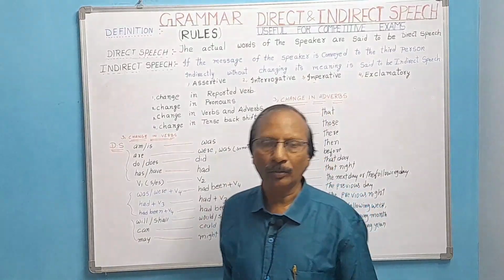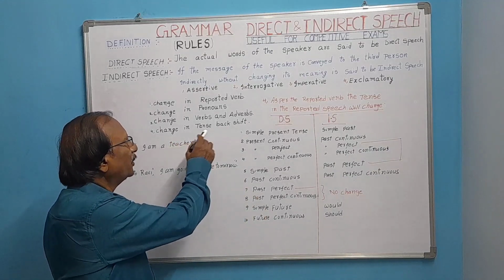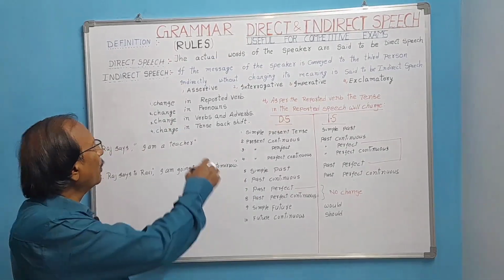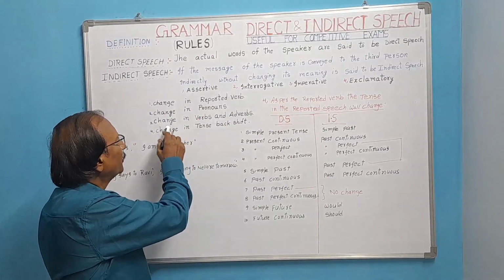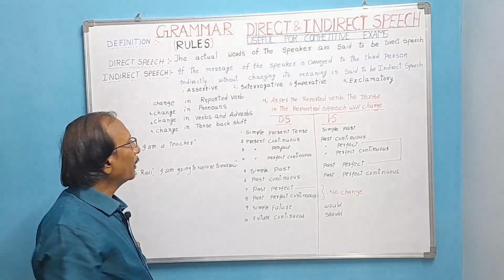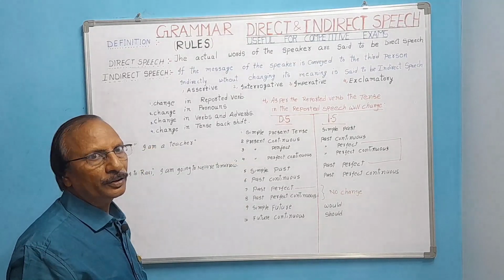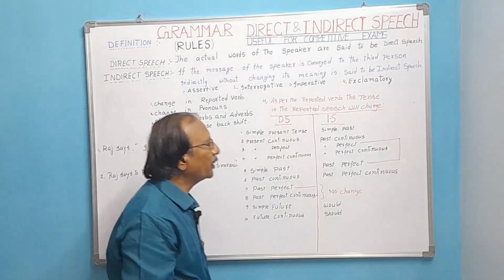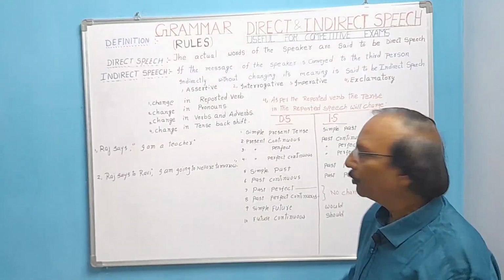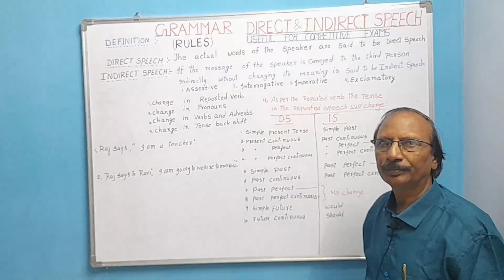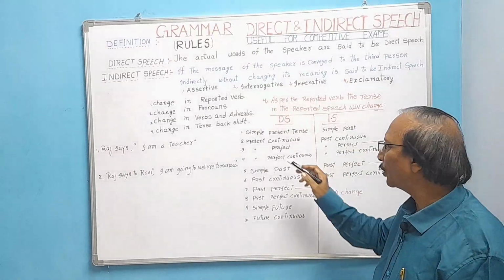Let us write. I will write now. Now, let us see the fourth point, change in tense, back shift. So far, we have discussed change in reported verb, change in pronouns, change in verbs and adverbs. Now, change in tense, back shift. When we change from direct speech to indirect speech, simple present tense in direct speech will be changed into simple past, and present continuous will be changed into past continuous.